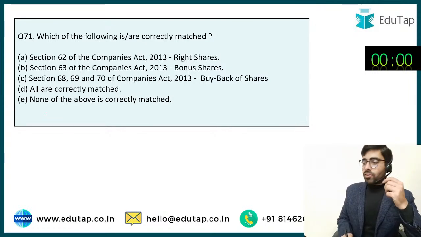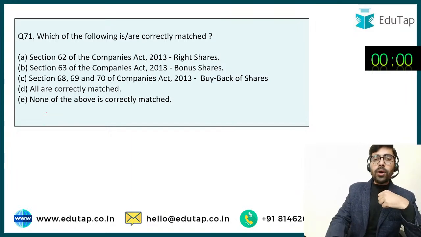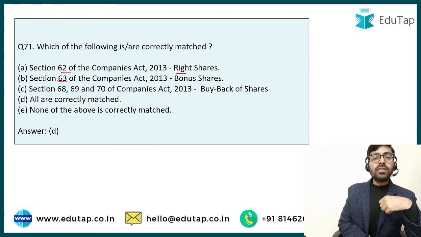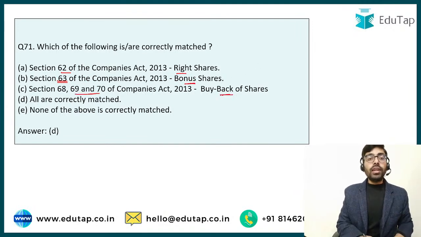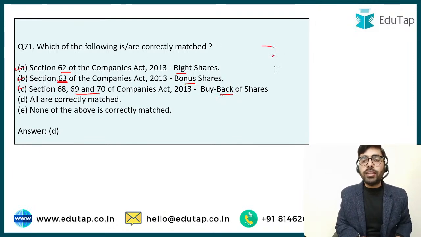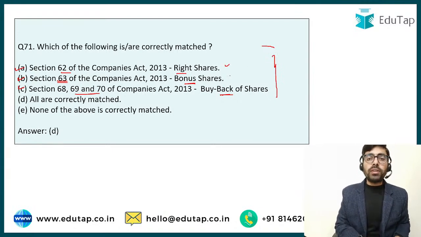I'm getting the answer as option number D. I think you have already read this. Under the Companies Act, Section 62 talks about rights shares. Section 63 is about the bonus shares. Sections 68, 69 and 70 talk about the buyback of shares. Now why am I telling you to learn these sections? Because these topics are specifically mentioned in your accounting syllabus, so the sections should also be learned by you.